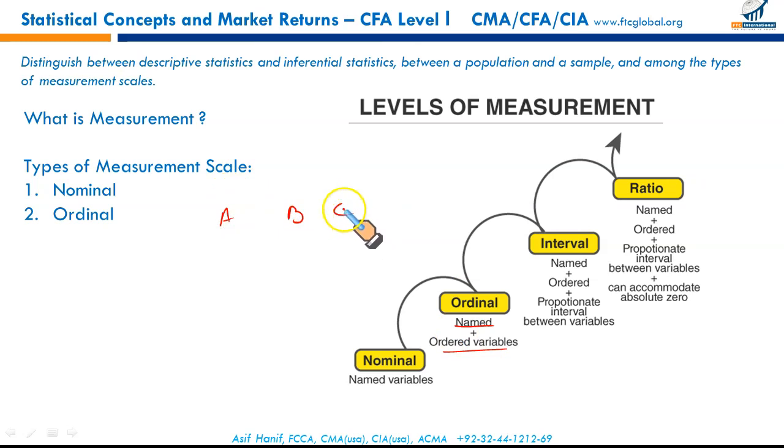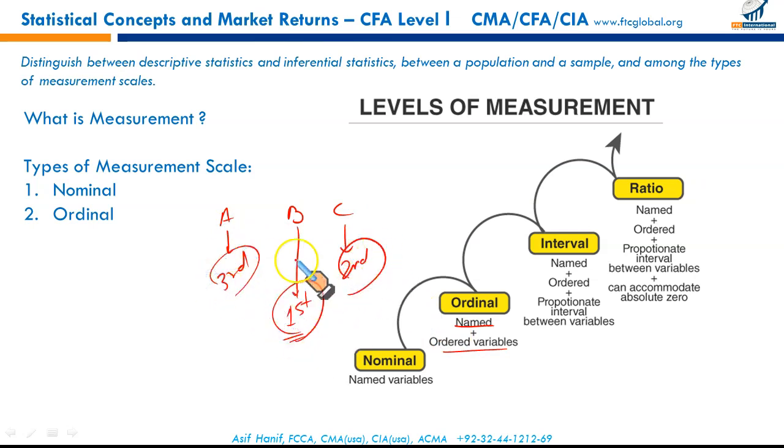But this time, after the 1000 meter sprint, B has covered the distance in the shortest period, so he has the first position. After him, C is in second position, A third. Now in this arrangement, we have labeled 1, 2 and 3, but these also represent the order. B is first, C is second and A is third. So there is a specific order, first, second, third, ranking after the 1000 meter sprint. We have ranked B as first, C second and A as third.